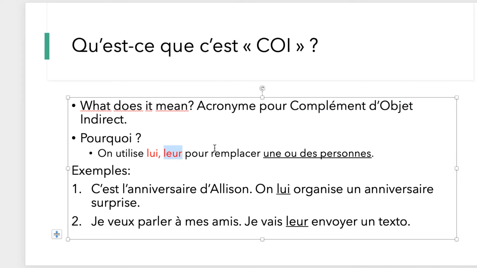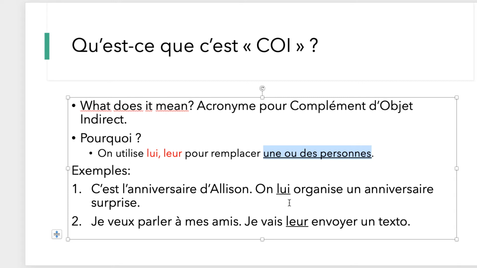So, contrary to COD that has four, COI is much simpler. We're only going to be dealing with two of the pronouns, okay? And instead of replacing objects, we're going to be replacing people, persons, okay? For example, c'est l'anniversaire d'Alison, on lui organise un anniversaire surprise.